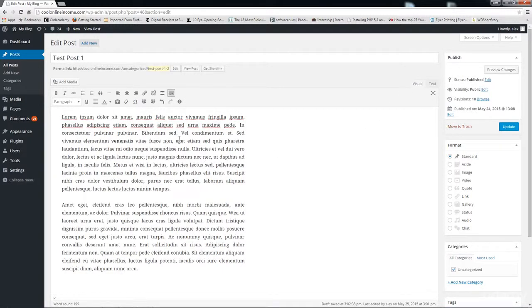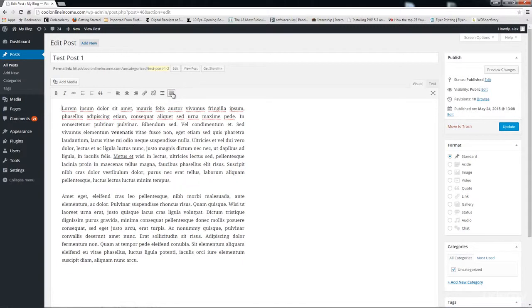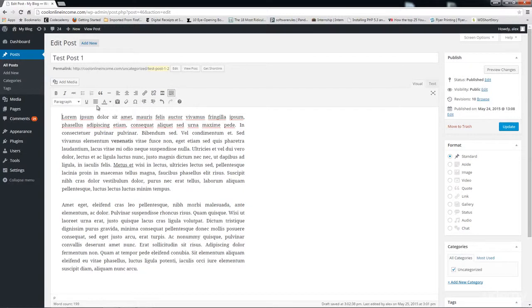Okay, so first things first, this is the editor bar right here. In case you're not seeing the second line right here, what you need to do is click on the toolbar toggle button right here, which is at the very end. Click on that and this other line will appear. Now this is just like Microsoft Word. You can make text bold, you can make it italic, you can change the color, you can do all sorts of things like that. So let's play around a little bit.